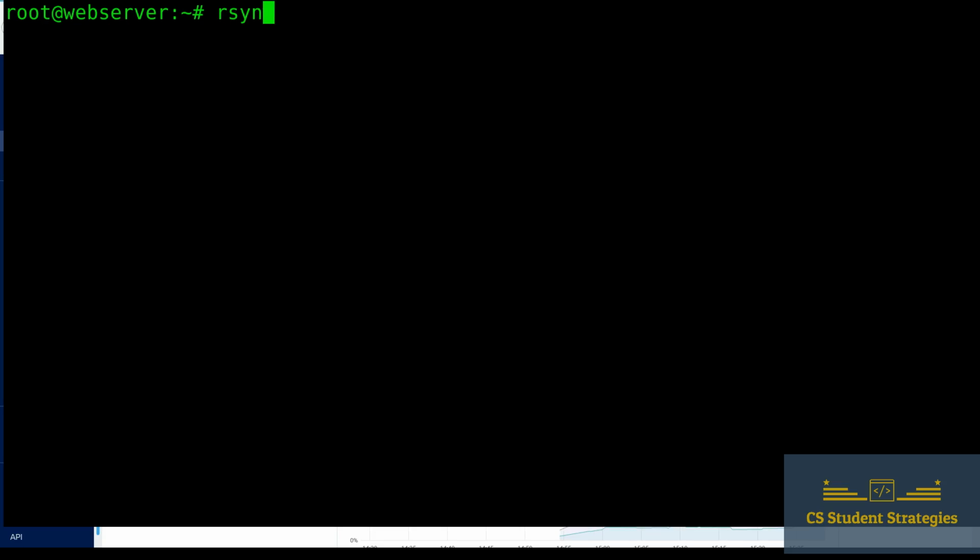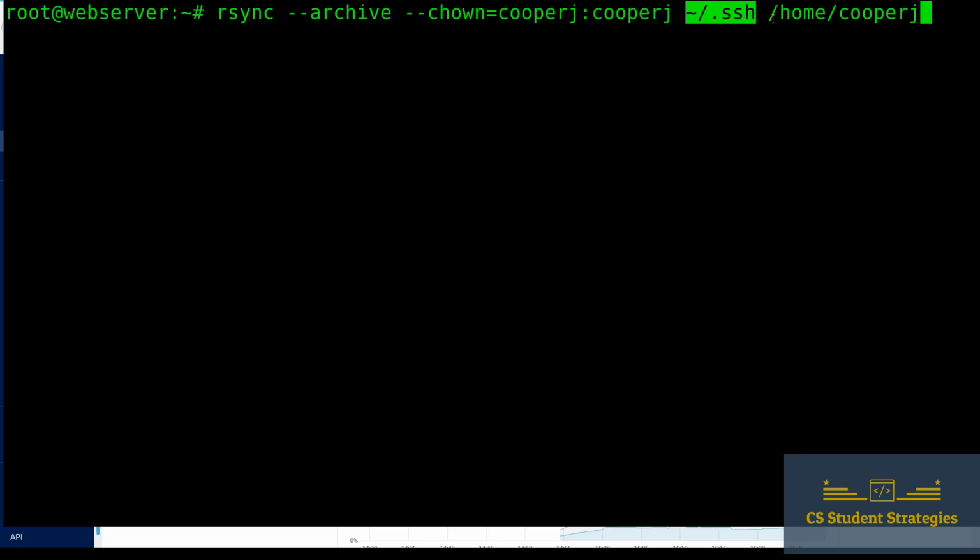So we're going to say rsync --archive --chown=CooperJ:CooperJ. So we're setting the permissions there. And then we're going to put the tilde sign, /.ssh, and then /home/CooperJ. So this is basically the copy from the root's SSH folder, and then we're going to put it into Cooper J's folder. All right, so this is where we're going to do that copy. Now if we hit enter, everything should be good.